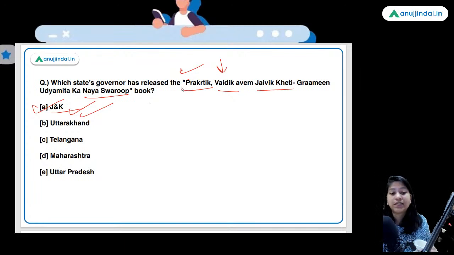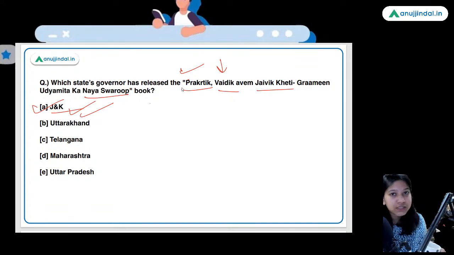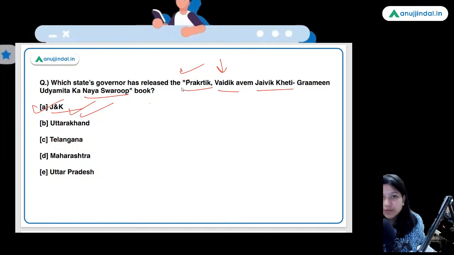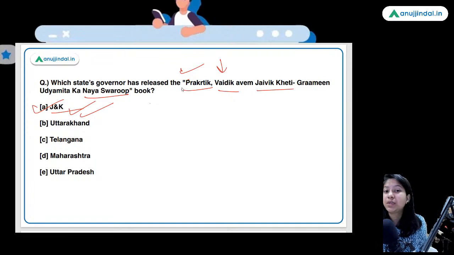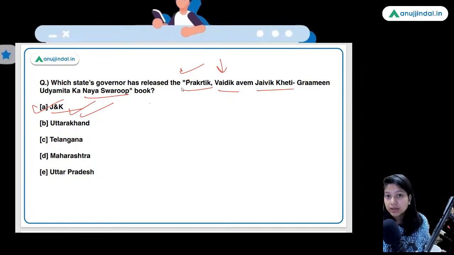Very good, Manoj Sinha. And who is the governor of Ladakh? R.K. Mathur. Guys, again, I would like to state this fact that Jammu Kashmir is a union territory with legislature, whereas Ladakh was created as a union territory without legislature. Therefore, it means that Jammu Kashmir will have its own CM when the elections will be conducted.